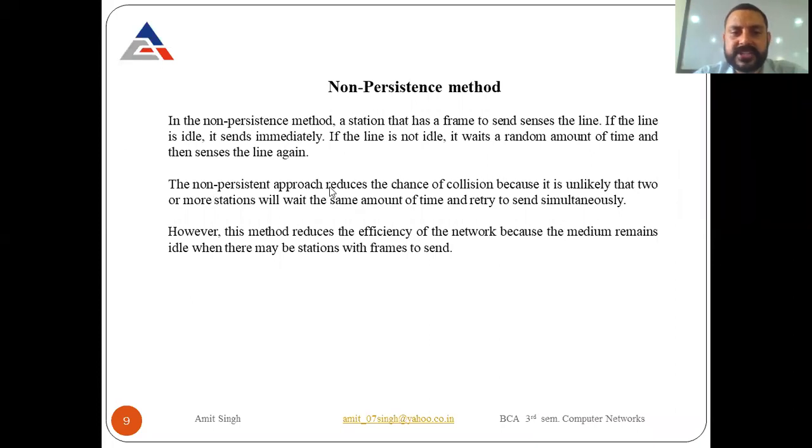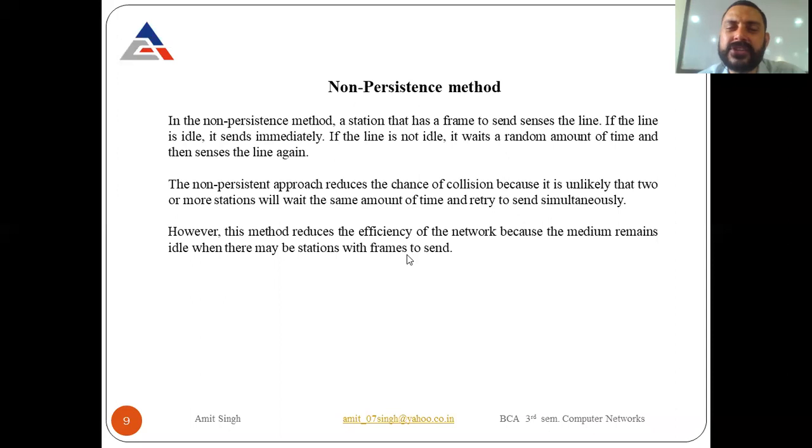So the non-persistence approach reduces the chances of collision because it is unlikely that two or more stations will wait the same amount of time and retry to send simultaneously. However, this method reduces the efficiency of the network because the medium remains idle when there may be stations with frames to send. It reduces the chances of collision, but it also reduces the efficiency.